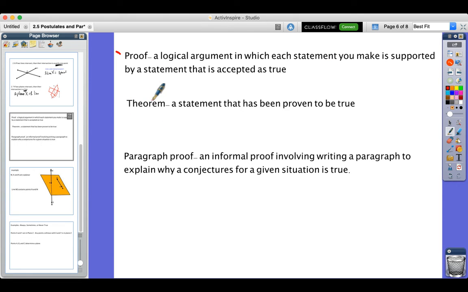Now, theorems are statements that have been proven. We will talk about theorems later, and we will prove a couple of theorems to show why these are always true. But a paragraph proof is just an informal proof. You're going to write out saying, hey, this is true because of such and such. Well, let's check it out. So we're going to kind of do it right here.